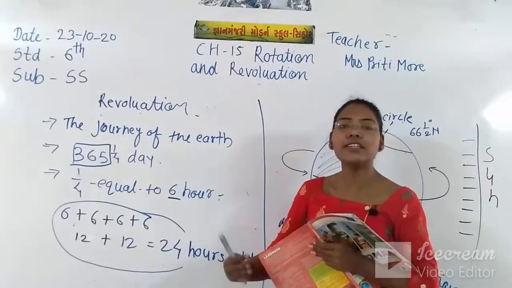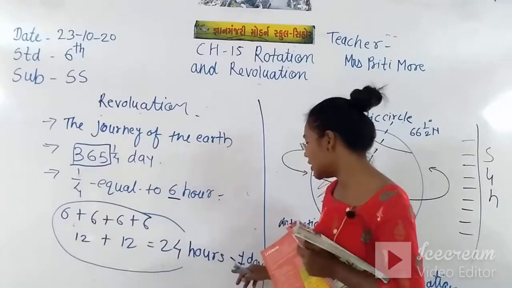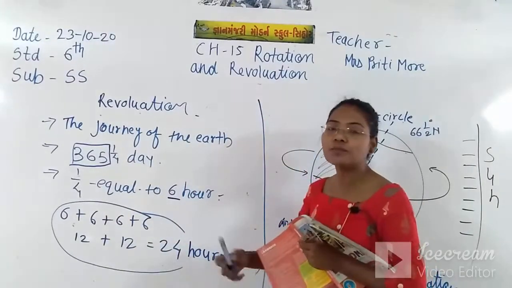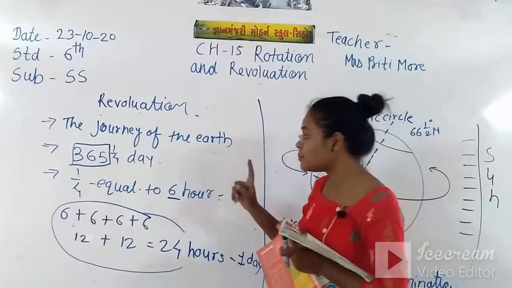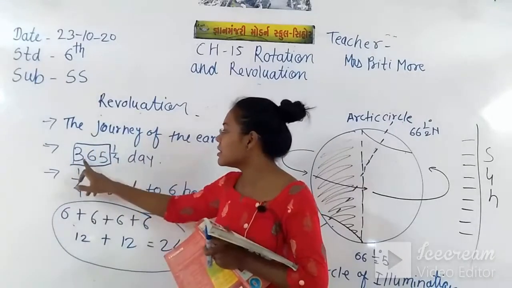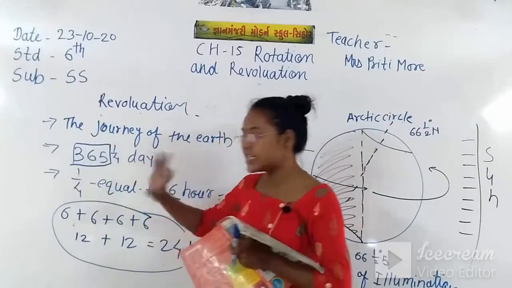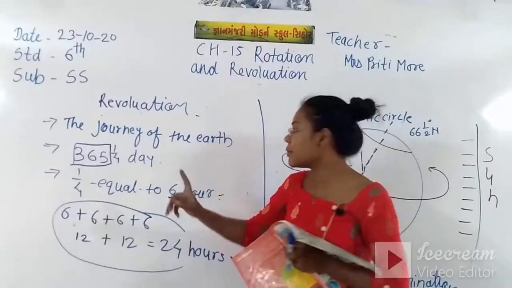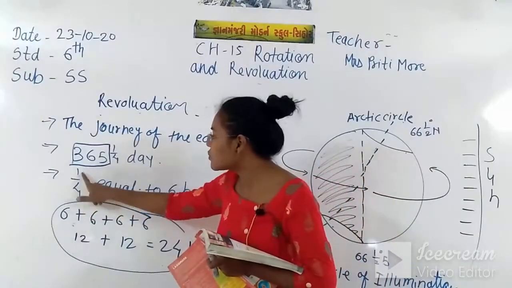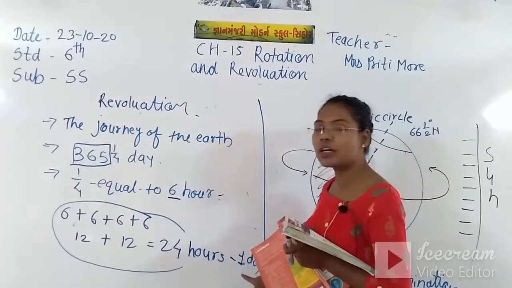Where is this one day added? After 4 years. After 4 years this one day is added. In every year there are 365 days, that means a single year, but when we add this 1/4, that means 6 hours, it equals this 1 day.